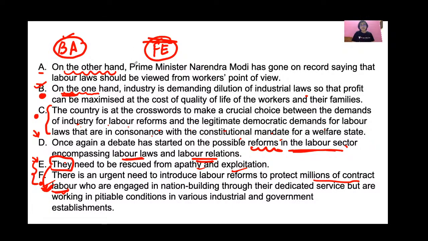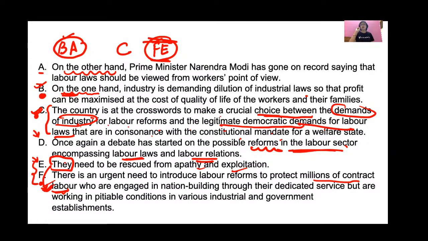So F and E say that definitely the country should favor the laborers because they are being exploited. Okay, so FE is an answer to sentence C. So sentence C should come before FE, because in sentence C the country is at the crossroads to make a crucial choice between the demands of industry and the demands for labor laws, legitimate democratic demands.